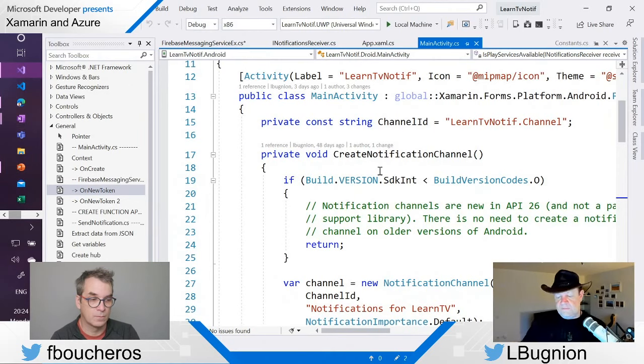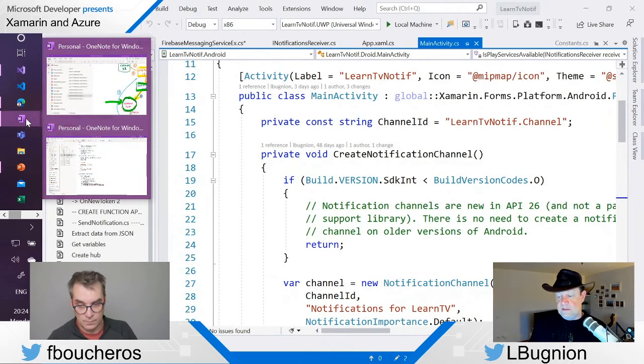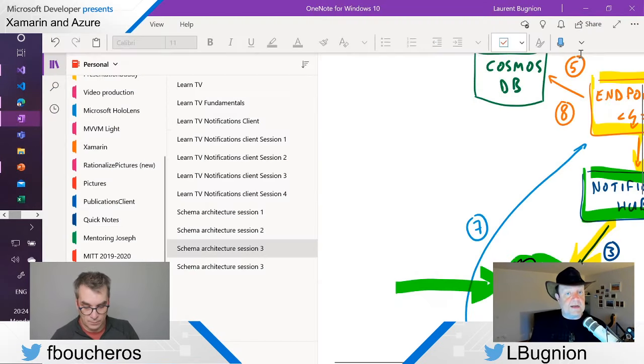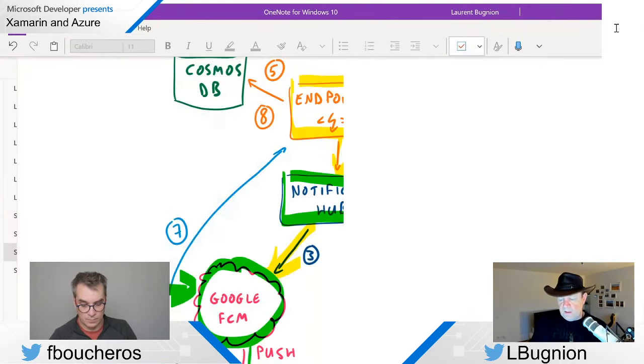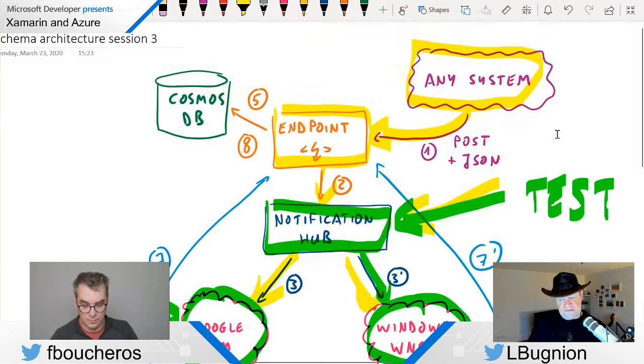So if you remember the schema that we have here, this is something that is a little bit annoying with notifications, is that they are lost, okay? So next time, not this time, but next time, we will also save those notifications, and we'll use Cosmos DB on Azure to do that. We are not going to save the notifications in Firebase.